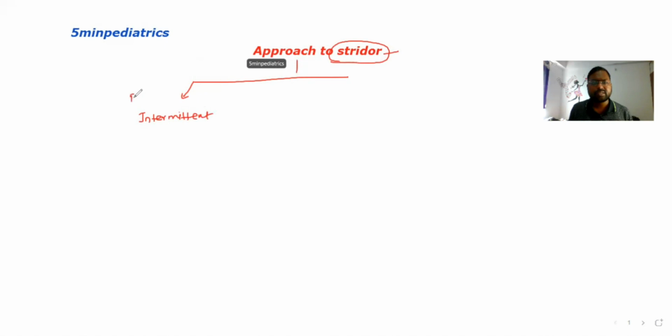and the age group is usually infant, if the infant comes with intermittent stridor and no other complaint, the child is active, playful, so this is typical of laryngomalacia.